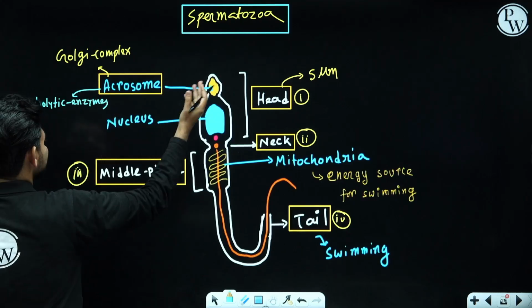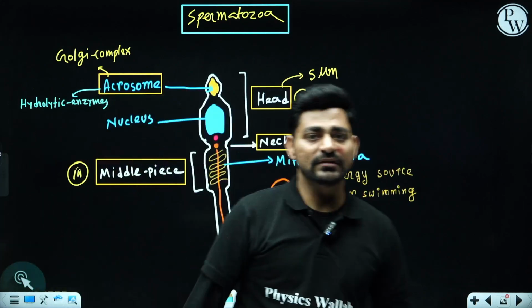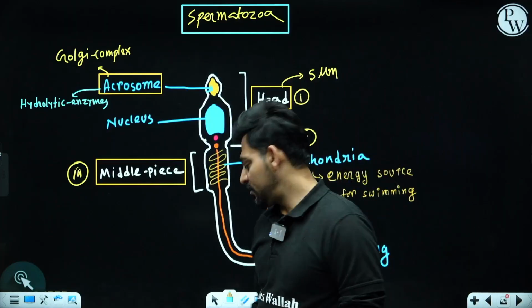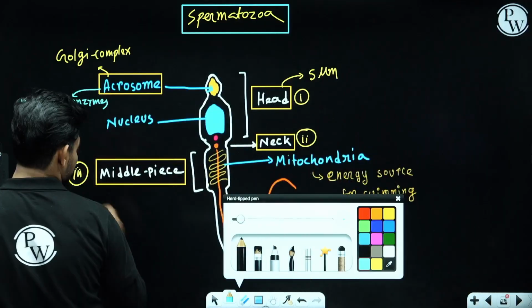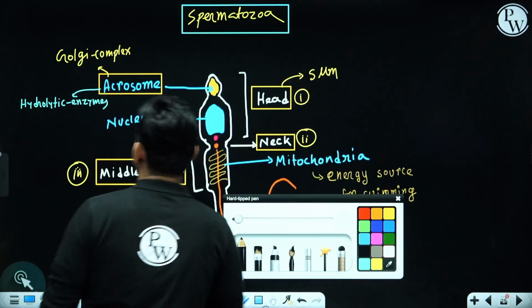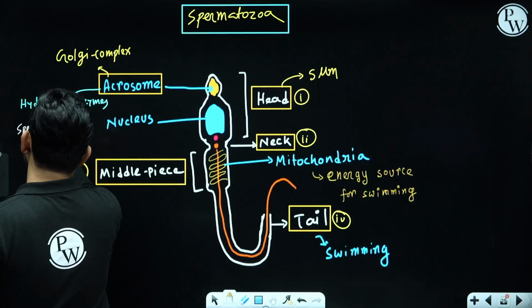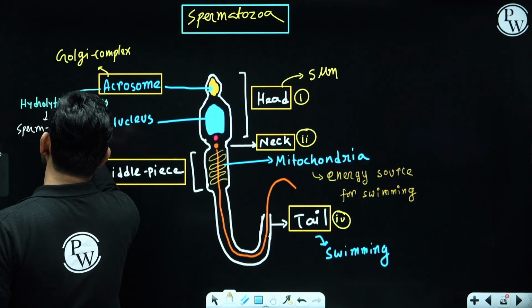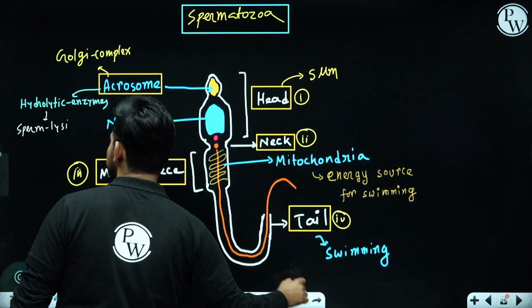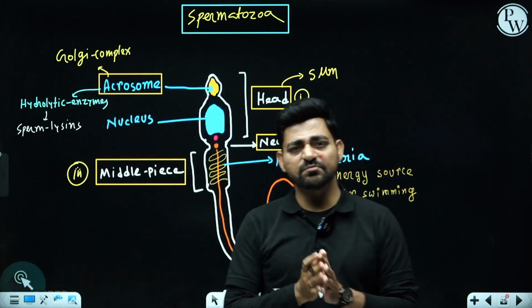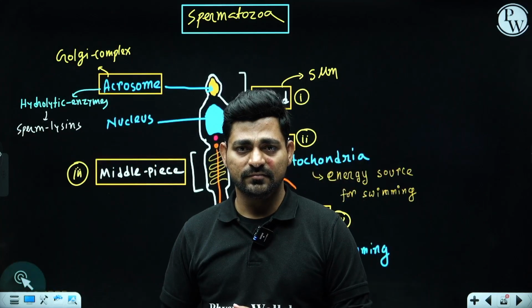Now why do you need this acrosome, this cap-like structure at the edge of spermatozoa? With the help of this hydrolytic enzyme, we can call them sperm lysins. Lysin means the enzymes which are responsible for breaking down substances, right?